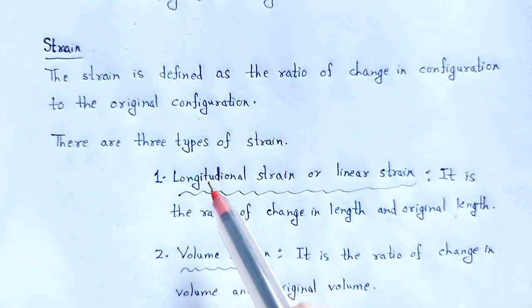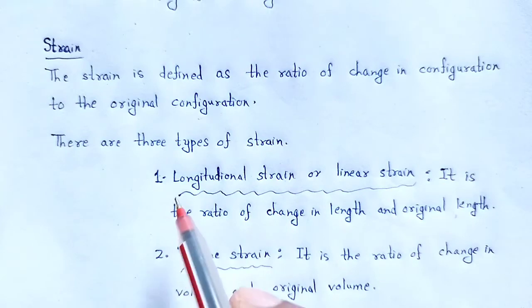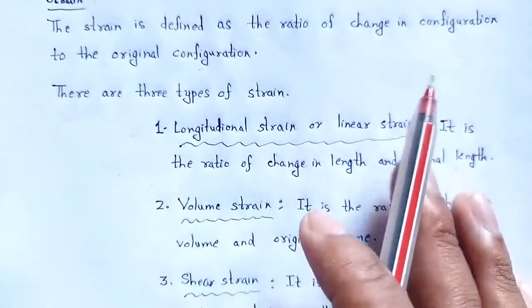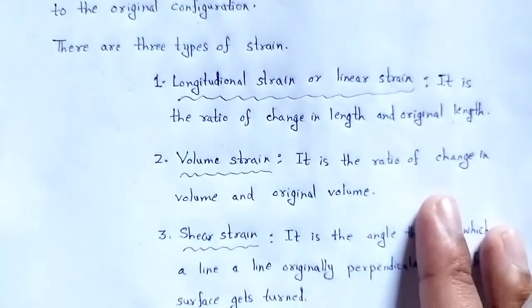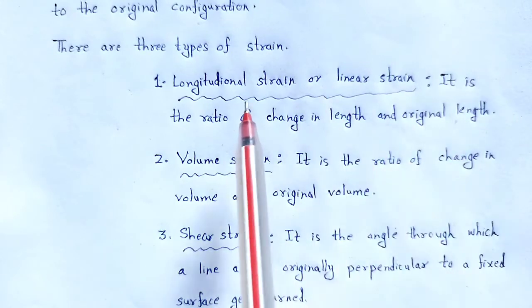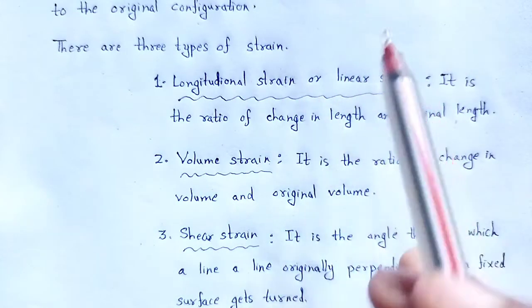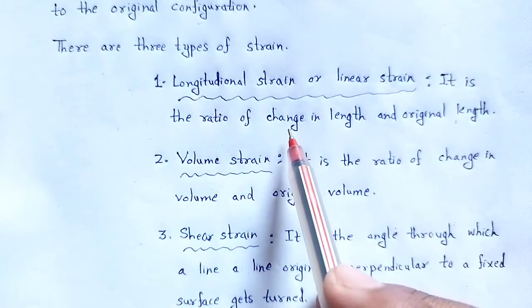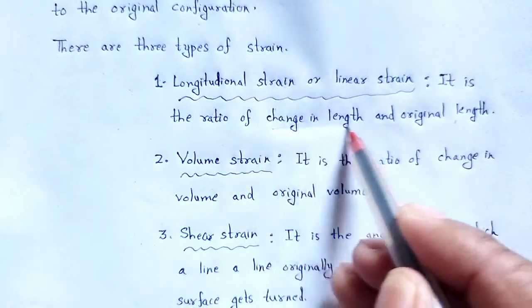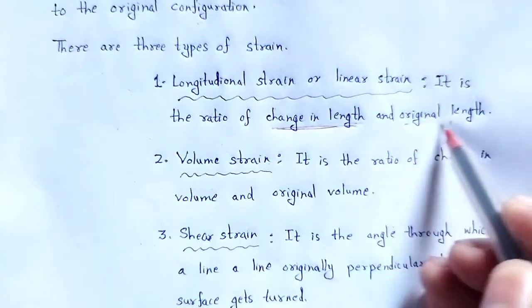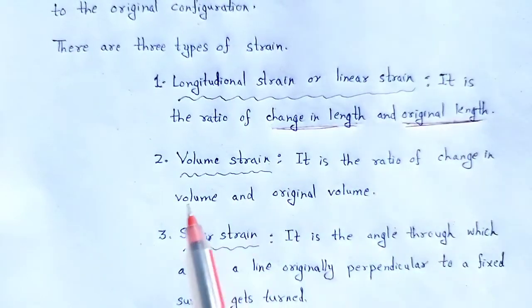It is of three types: longitudinal strain, volume strain and shear strain. What is longitudinal strain, or linear strain? It is the ratio of change in length to original length.